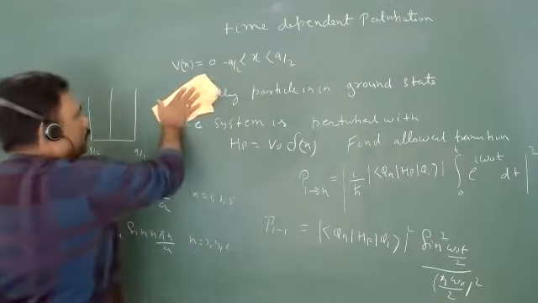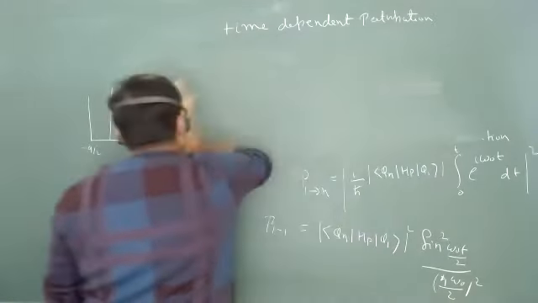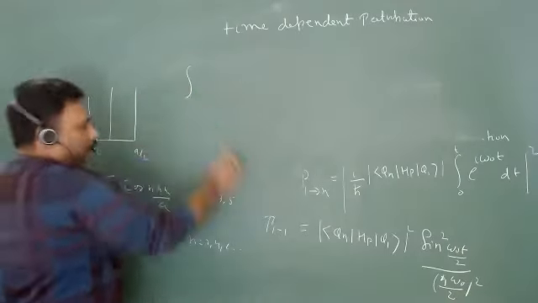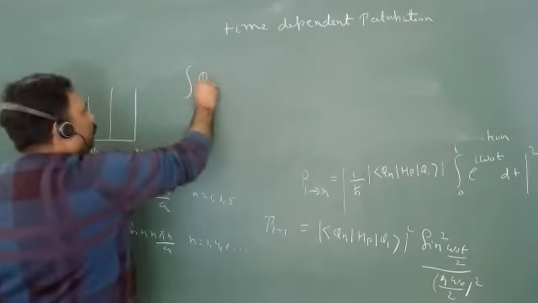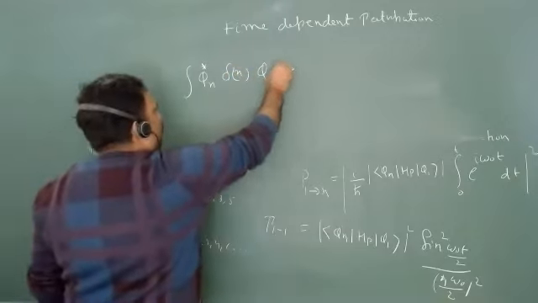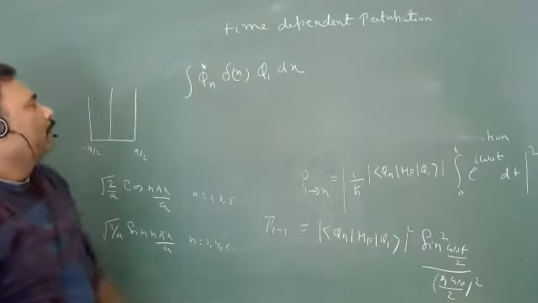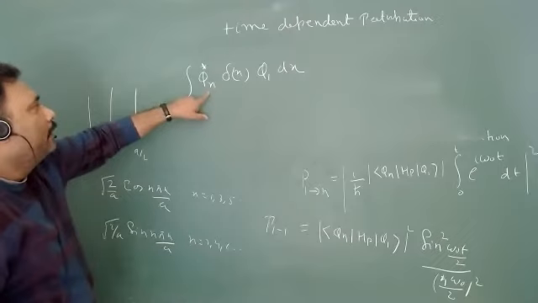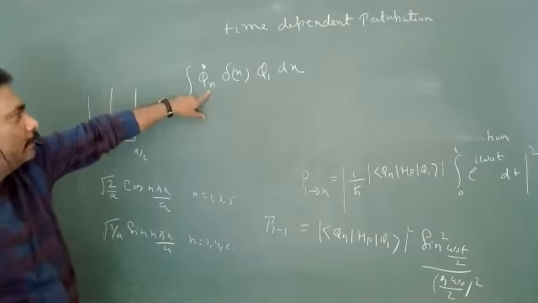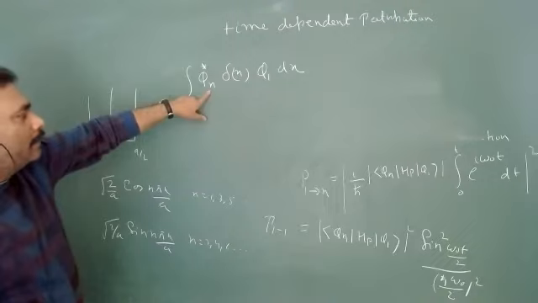This integration is basically phi n star delta x phi 1 dx, isn't it? And this integration will survive only if this function is cos. If this function is sine, then it will not survive, isn't it? Because sine 0 is what? 0. Are you getting my point?